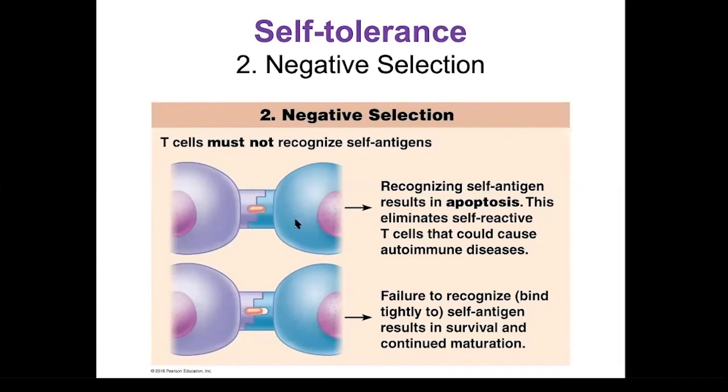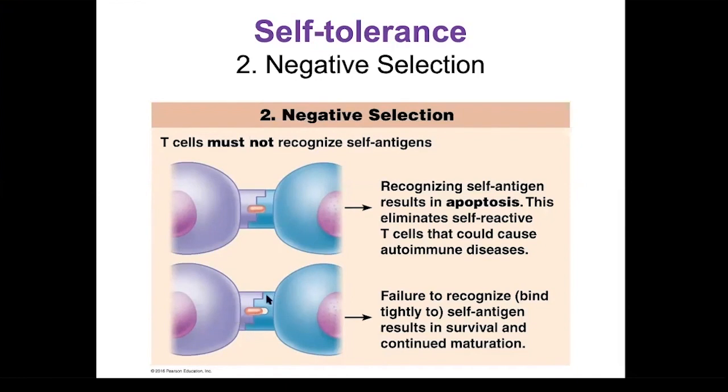So this would result in an autoimmune disease, since that is a self-antigen. This cell then will have to undergo apoptosis. It has to be removed from the population because you don't want T cells being activated by self-antigens. That will lead to an autoimmune disease.